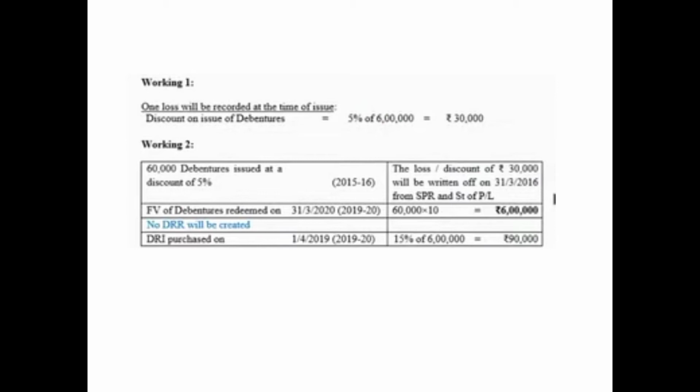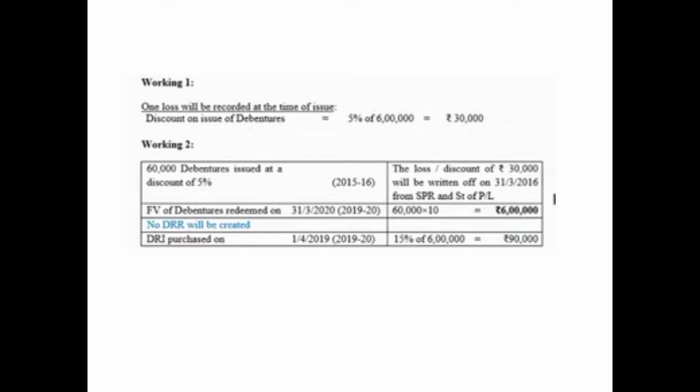That is 5% of the face value, that is 5% of 6,30,000. Working 2. 60,000 debentures, that is the number of debentures. How have we calculated? 6 lakh divided by 10, that is 60,000. Debentures are issued at a discount of 5% in the year 2015-16. The loss of discount of 30,000 will be written off on 31st March 2016 from SPR, that is from Securities Premium Reserve of 20,000, which is given in the question, and the remaining 10,000 will be written off from statement of P&L. Face value of debentures redeemed on 31st March 2020, that is in the year 19-20, is 6 lakh.